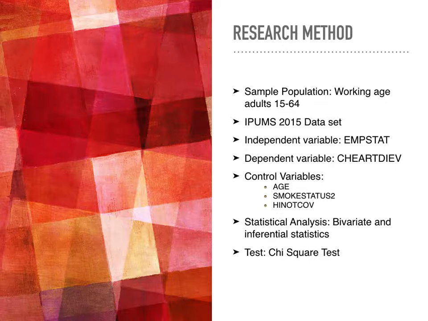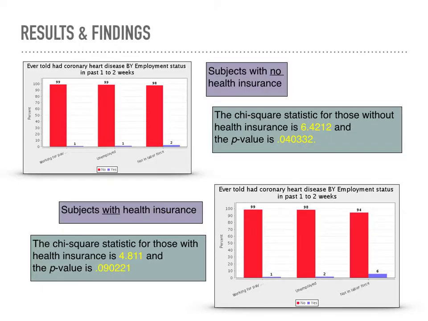Lastly, bivariate and inferential statistics were used to examine all the different variables for the purpose of determining if there was indeed an association. Because all the test subjects were categorical variables, the chi-square test was used to measure if there was statistical significance in our findings. First, I will review the findings for our control variable of health insurance coverage. The top chart demonstrates those without health insurance, and the lower shows those with health insurance. The legend on the bottom differentiates yes, they have been told they have CAD, and no, they have not been told they have CAD. Each chart will read the same way.